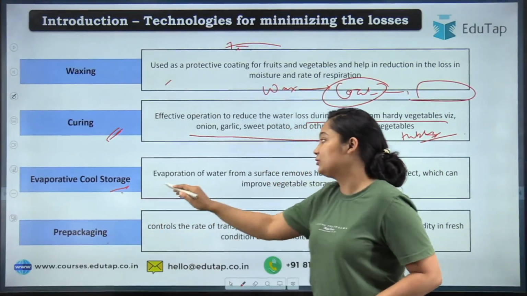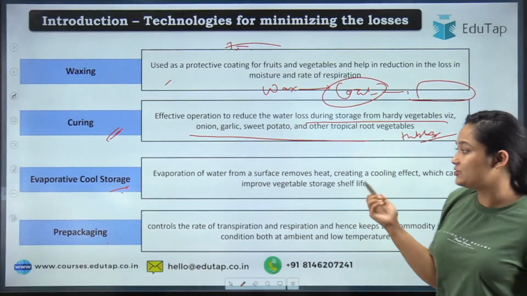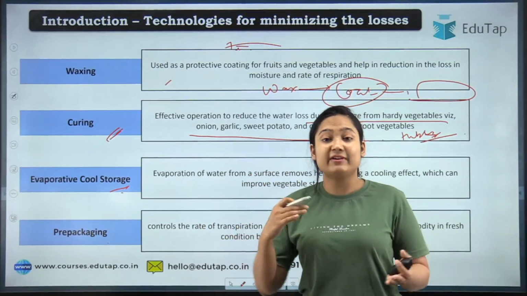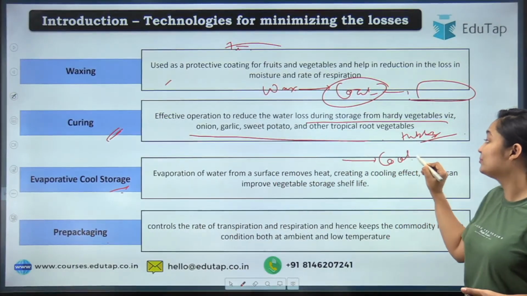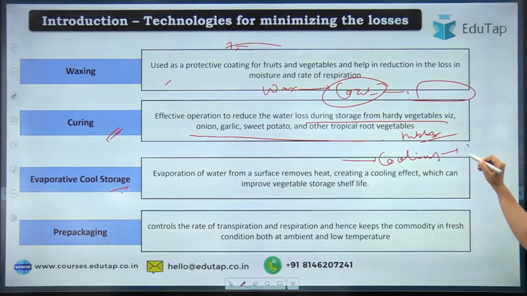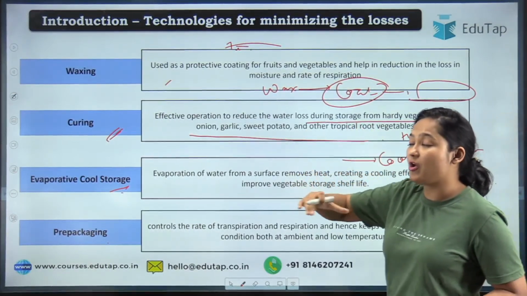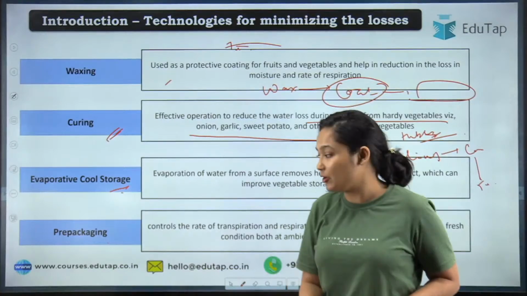Talking about evaporative cool storage. Here the simple phenomenon is that whenever evaporation is going on, cooling happens due to the evaporation, and this cooling can help you control temperature, and then further will help you to store or to increase the storage life of your product.